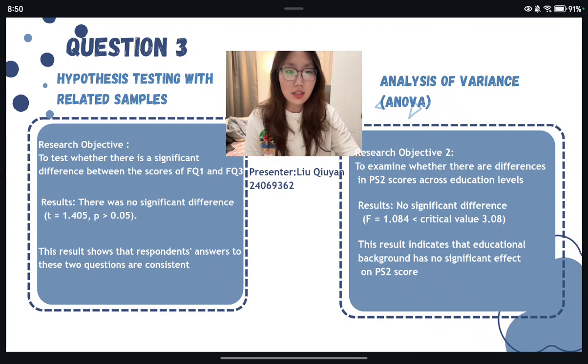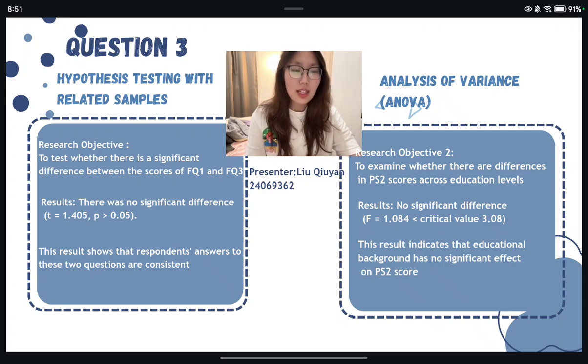Second is analysis of variance. Analysis of the effect of different levels of education on PS2 item ratings. The average scores of the three groups are close, and the F value is 1.084, which is less than the critical value of 3.08. The results show no significant effect of